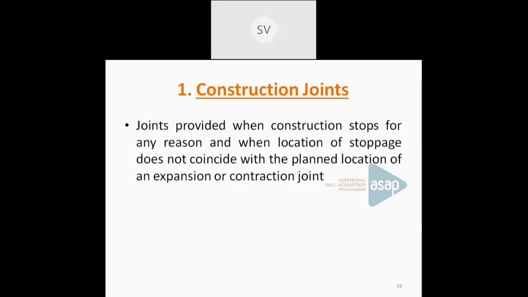If you are providing joints at a location other than these positions, those joints are known as construction joints. That means whenever we are stopping a construction at some location, we have to provide a construction joint.